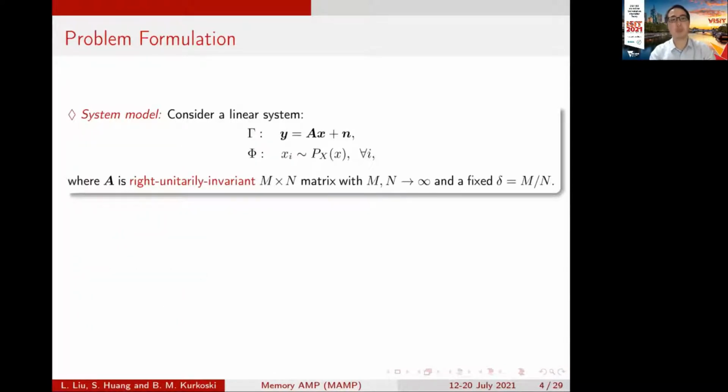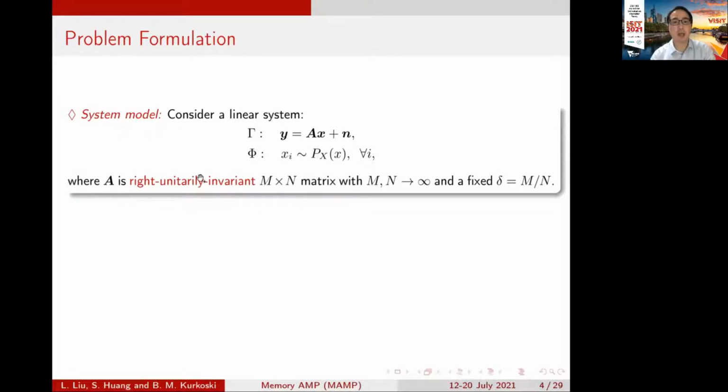First is the problem formulation. We consider a very simple linear system consisting of two parts. First is the linear constraint gamma: y equals Ax plus n, where n is Gaussian noise, x is a message vector, and A is the measurement matrix. The second is the nonlinear constraint phi, that all the elements of x follow the same distribution, Px.